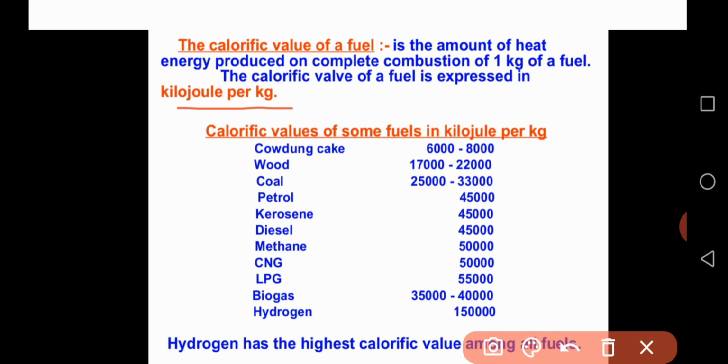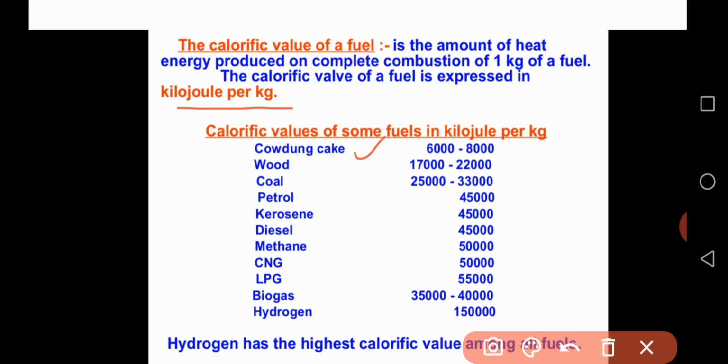So first fuel, that is cow dung cake. We burn, or subject that cow dung cake to combustion. After complete combustion of that cow dung, we get the calorific value, that is the total amount of heat produced after complete combustion. What's the unit of that calorific value? That is kilojoule per kg.